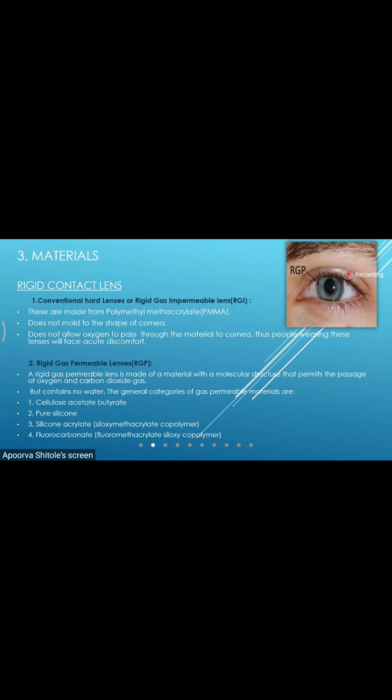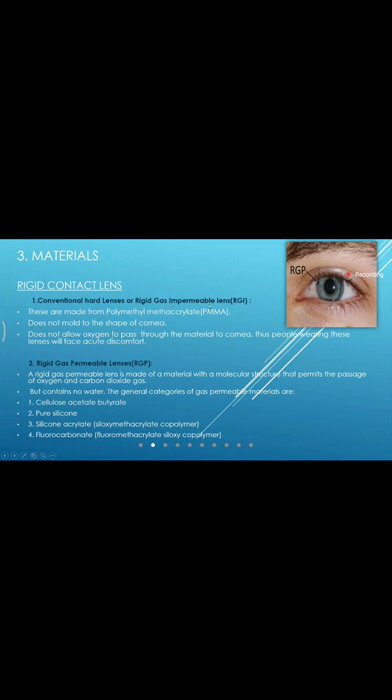Okay, continue, Apurva. Now we come to the third classification, which is based on the material. The material of contact lens can be rigid, hybrid, that is soft plus rigid, or soft. Under rigid contact lenses, we have conventional hard lenses or rigid gas impermeable lenses.